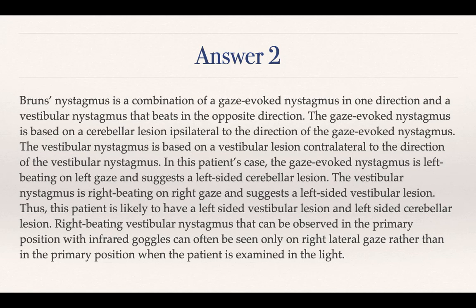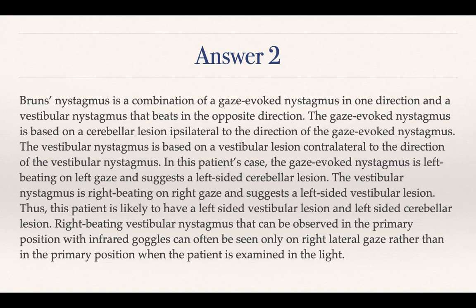So in this patient's case, the gaze-evoked nystagmus is left beating on left gaze and suggests a left-sided cerebellar lesion. In the examples that we saw from YouTube of the JAMA network, it was the opposite. There was a gaze evoked nystagmus on right gaze and a vestibular nystagmus on left gaze. Whereas in the patient that has been given to us, the gaze evoked nystagmus is left beating on left gaze and suggests a left-sided cerebellar lesion. The vestibular nystagmus is right beating on right gaze and suggests a left-sided vestibular lesion.